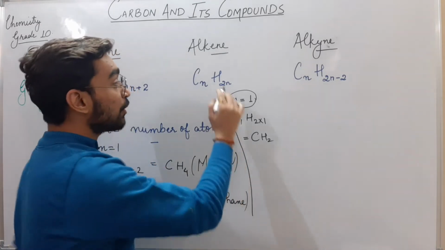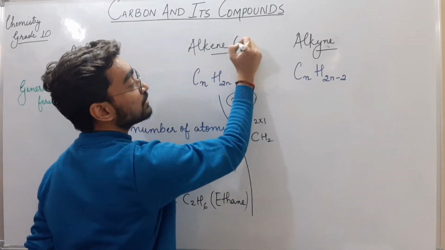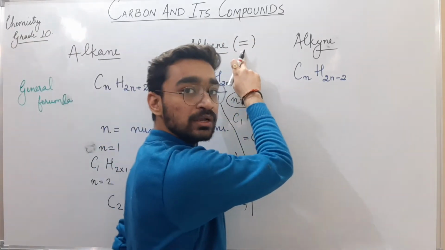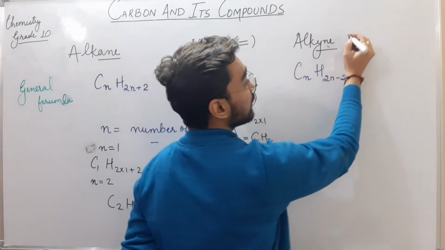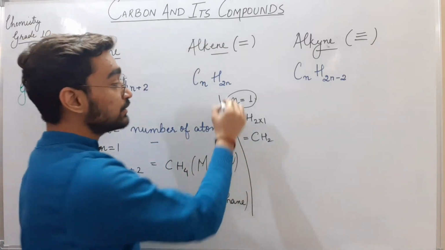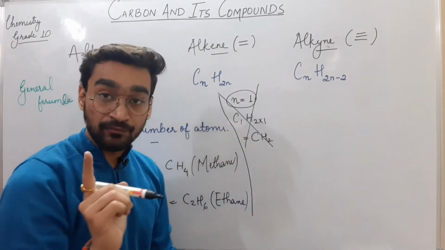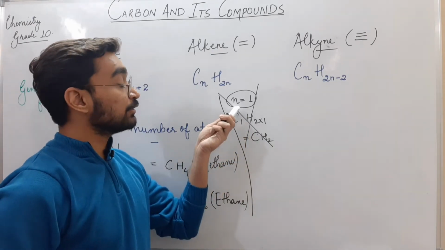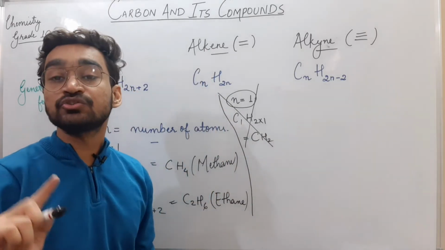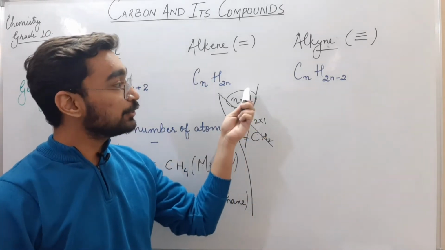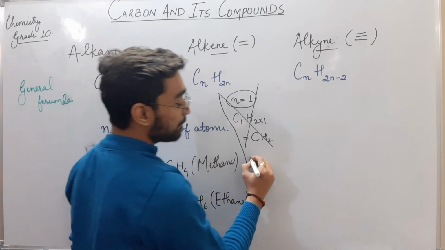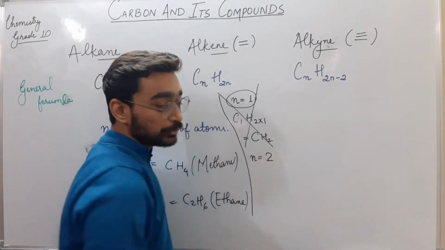No. Because alkenes always make a double bond between two carbon atoms, and alkynes make a triple bond between two carbon atoms. So it is not possible to have only one carbon atom in an alkene. There should be at least two carbon atoms to make a compound of the alkene or alkyne family. So the number starts here from n equals 2.